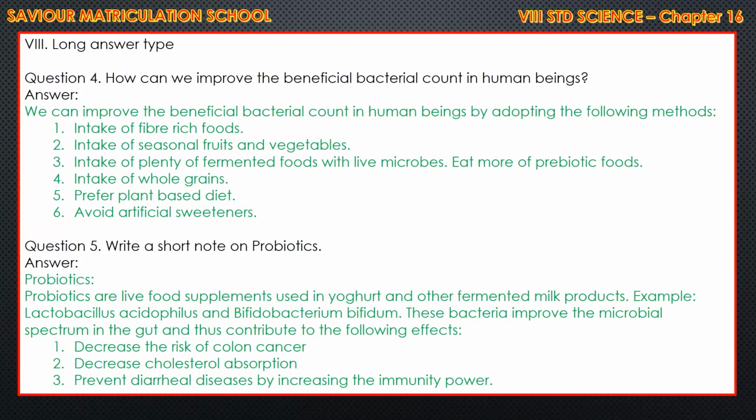Next question. How can we improve the beneficial bacterial count of human beings? We can improve the beneficial bacterial count in human beings by adopting the following methods. Intake of fiber-rich food, intake of seasonal fruits and vegetables, intake of plenty of fermented food with live microbes, eat more prebiotic foods, intake of whole grains, prefer a plant-based diet, avoid artificial sweeteners.